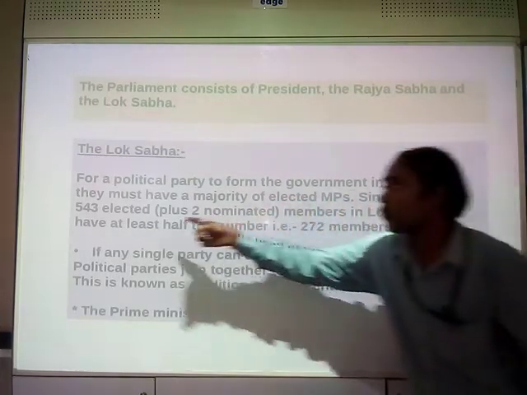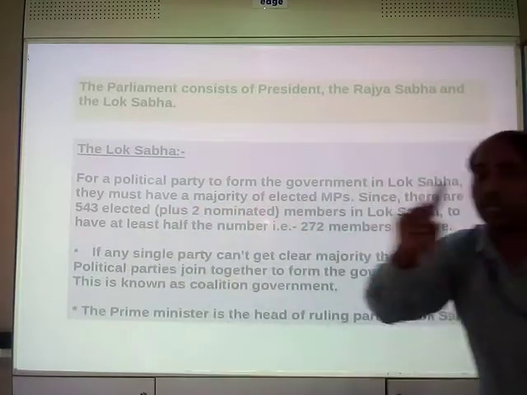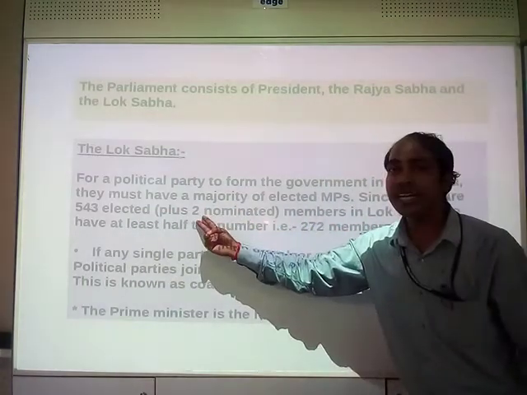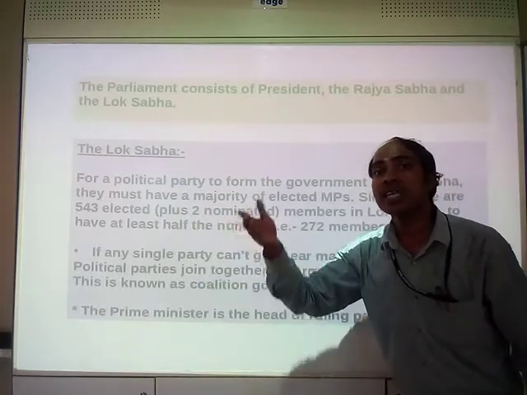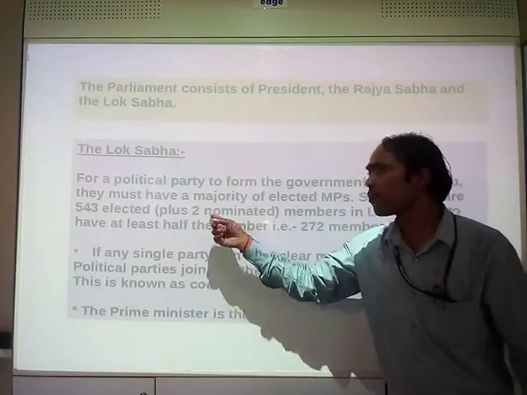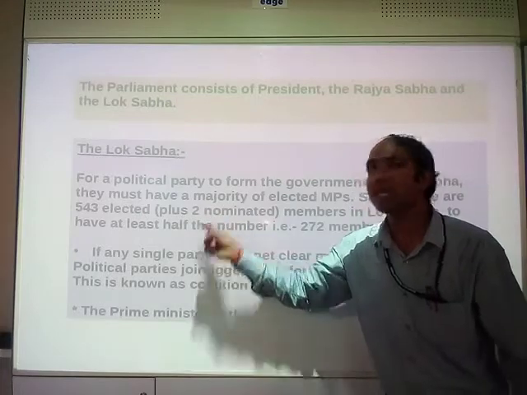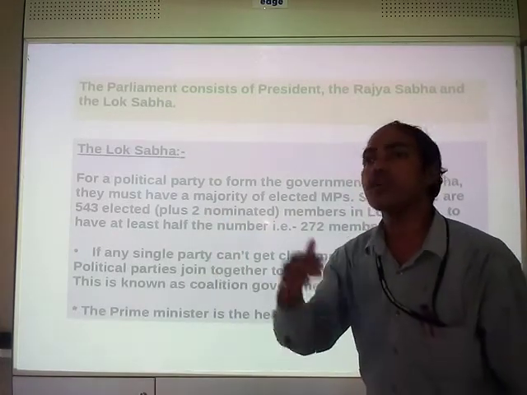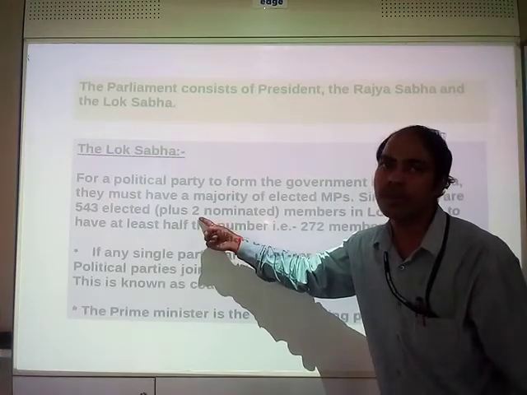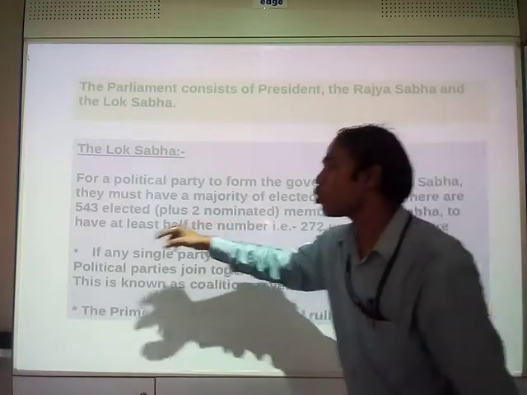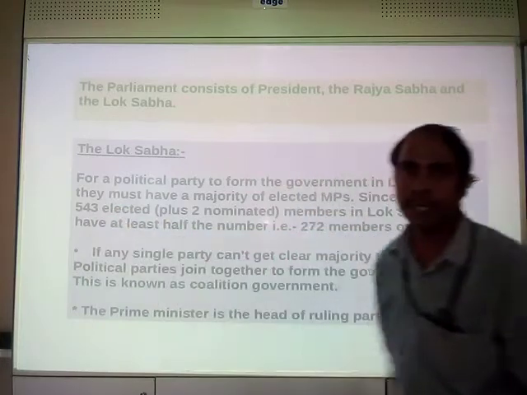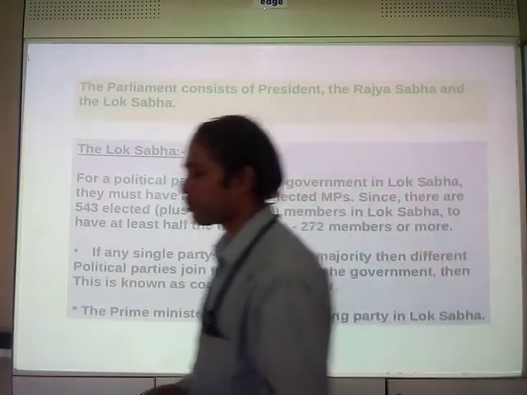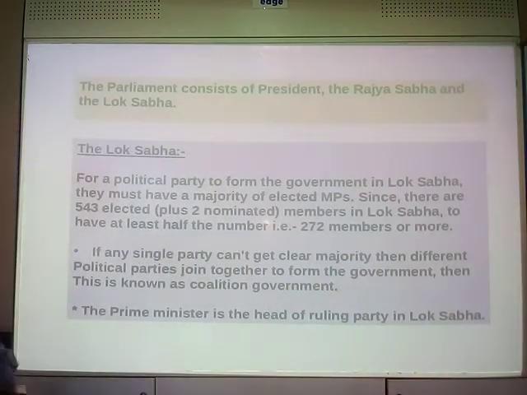There are 543 elected members in Lok Sabha. Moreover, 2 are nominated. Nominated means they can directly become MPs without fighting any election, by the consent of the president, or the president elects the 2 members. Okay, so 543 plus 2 is 545.